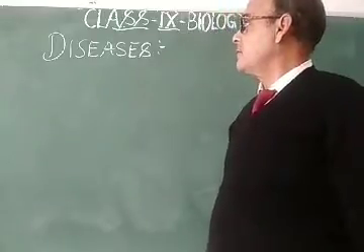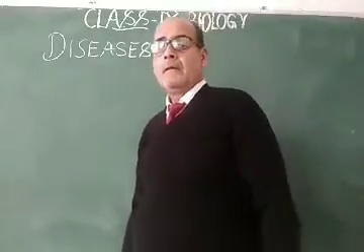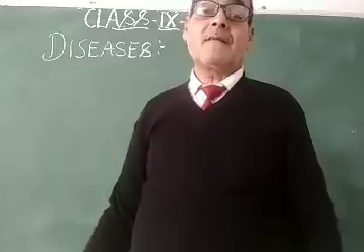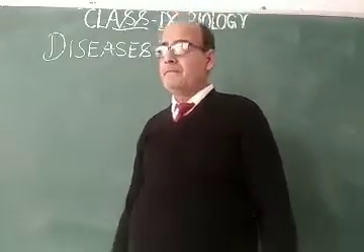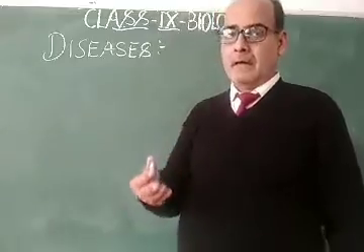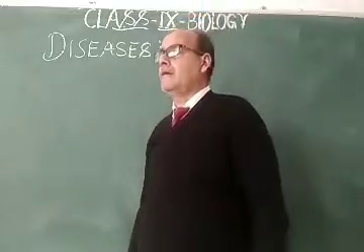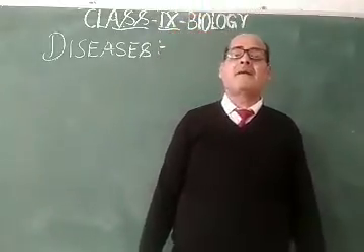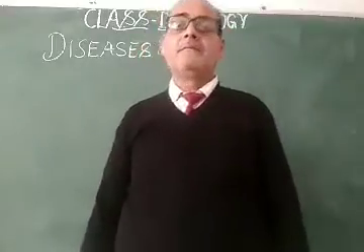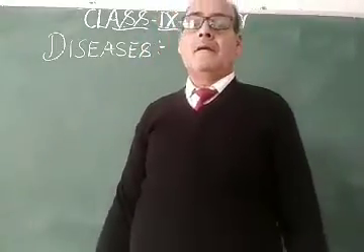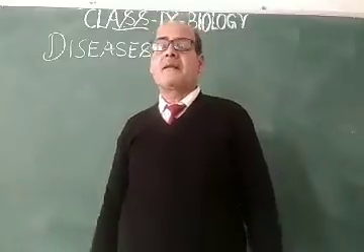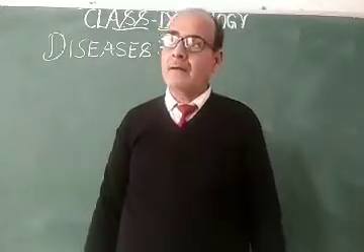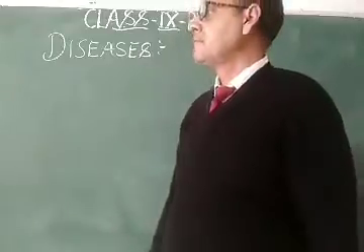My dear students, now come to some diseases as classified on the basis of time span, that is acute and chronic, and on the basis of whether diseases are by birth or acquired after birth, that are called congenital and acquired respectively.